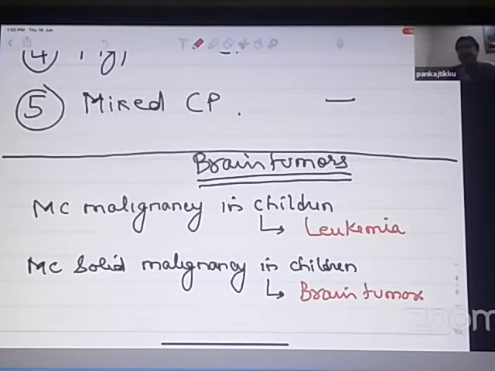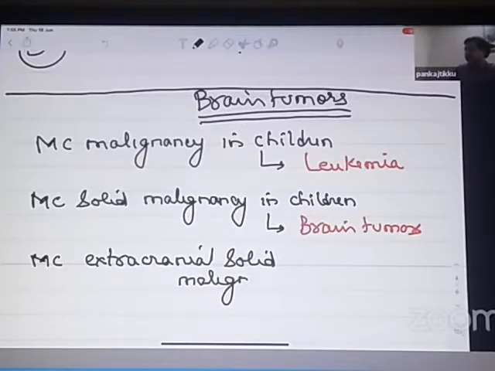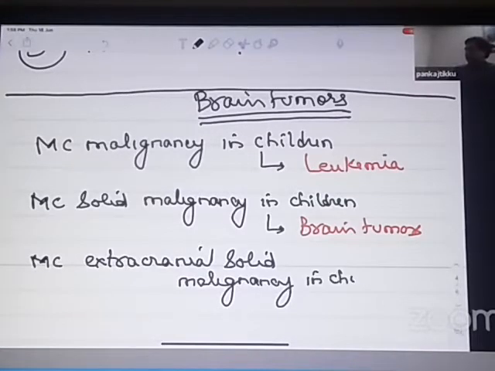So brain tumors are quite common in children and are believed to be the most common solid malignancy seen in children. And the third is, which is the most common extracranial solid malignancy in children? Now because it is extracranial, brain tumors cannot come here. In children, it is a tumor which arises from the adrenal medulla or the sympathetic chain, which is known as a neuroblastoma.